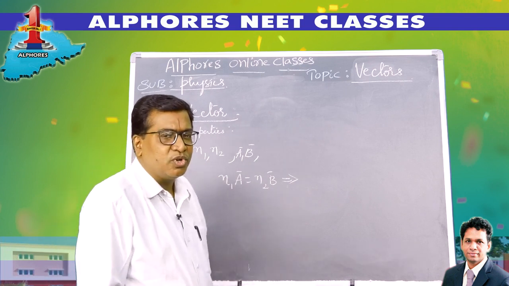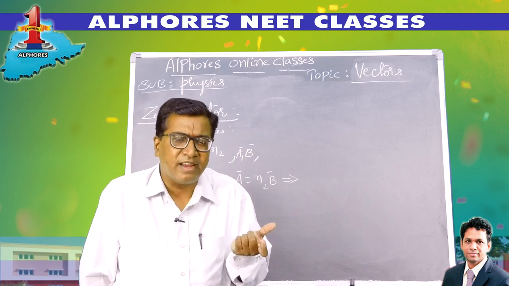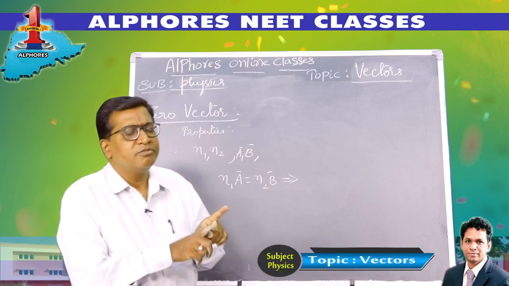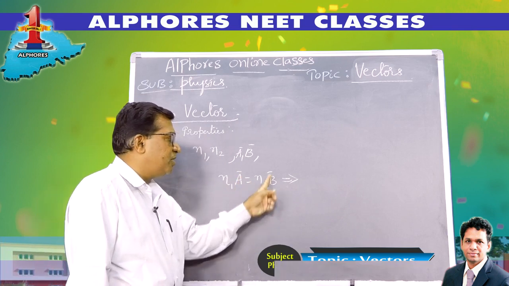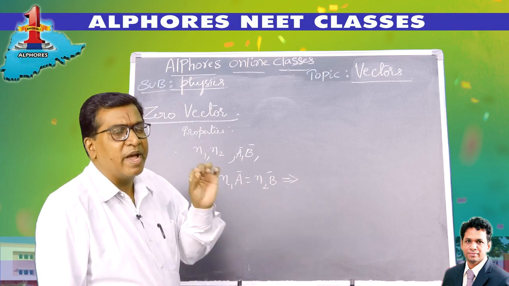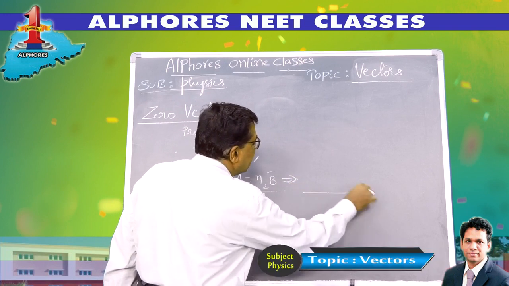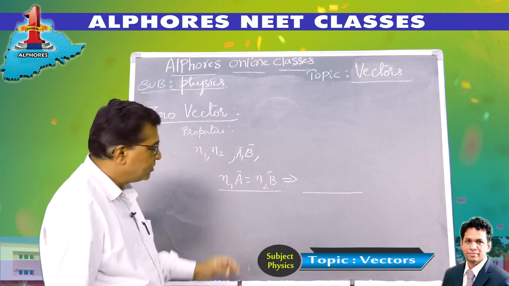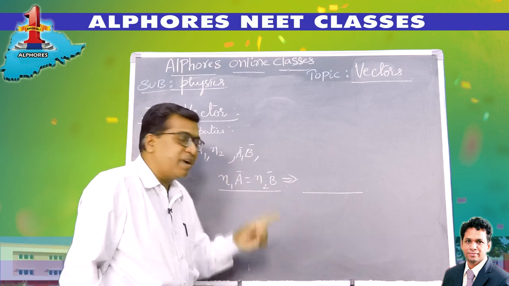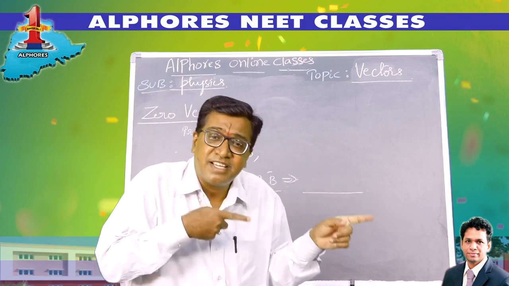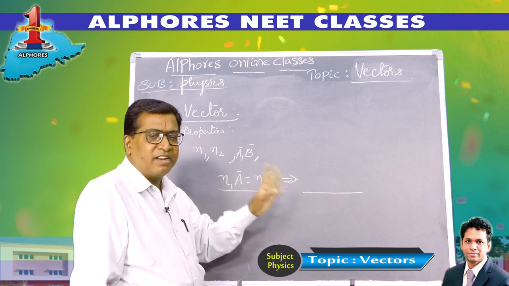N1 and N2 are two non-zero numbers. A bar and B bar are two vectors, neither parallel nor anti-parallel, in different directions. Then N1 A bar equals N2 B bar. So this expression holds good under what condition? Now given N1 and N2 are non-zero, they cannot be 0, right? And A bar, B bar are not in the same direction. Now if the vectors are not in the same direction, how can you equate them? You cannot equate them.